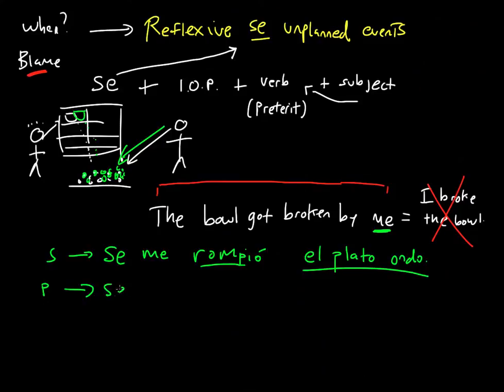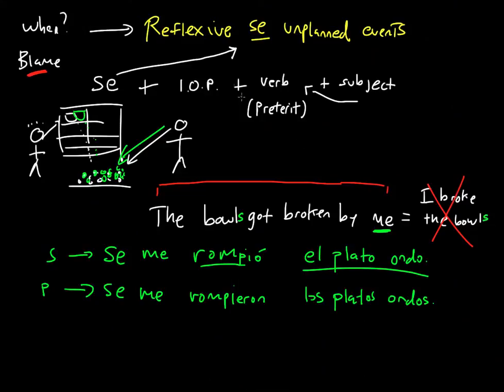So se stays the same. Me stays the same. And now el plato hondo is going to become los platos hondos. And rompió is going to now become the third person plural in the preterite. Rompieron. So se me rompieron los platos hondos. The bowls got broken by me, or I broke the bowls.